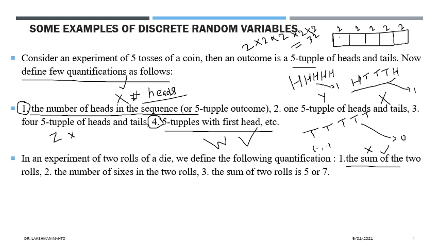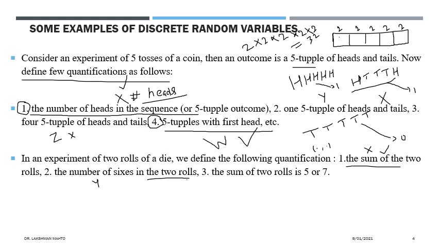Now we are coming to the second, call it y. It is calling the number of sixes in two rolls. So can we say that it is a random variable? No, just think more. Then you will see. Just think more.